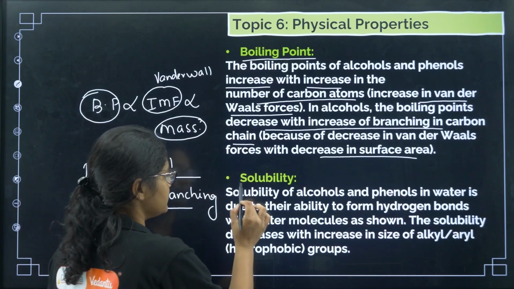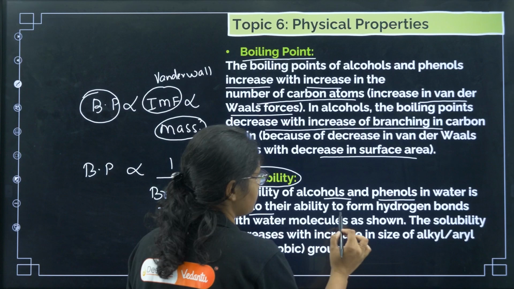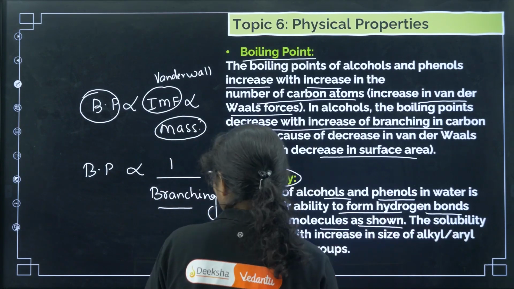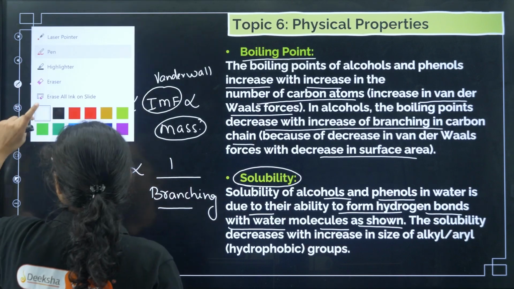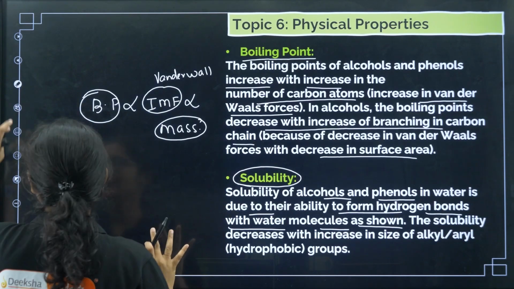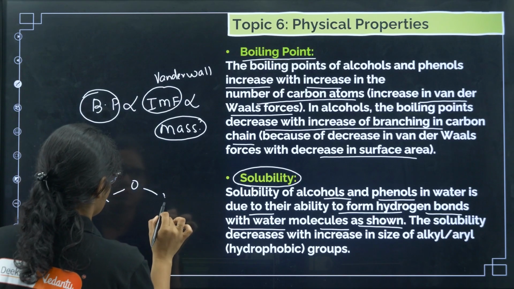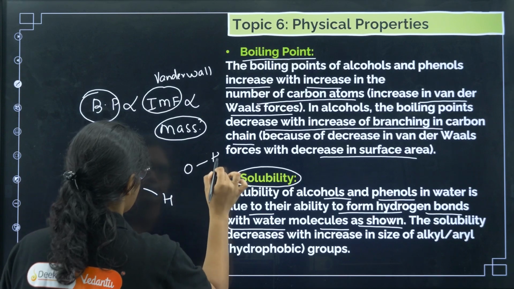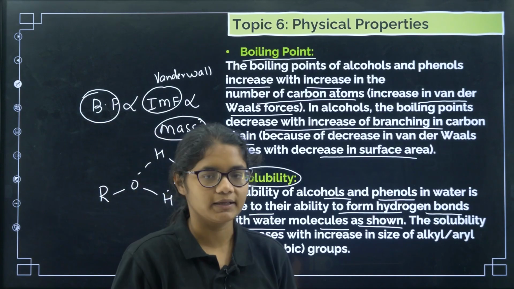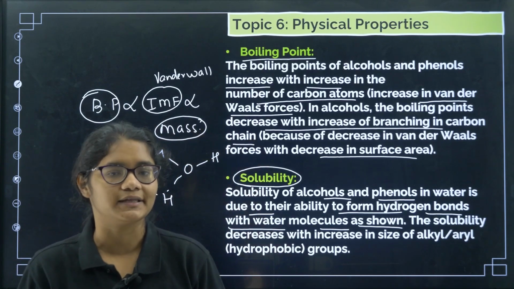Next, coming to solubility. Solubility of alcohols and phenols in water is due to their ability to form hydrogen bonds with water molecules, as shown. If you see, hydrogen bonding can take place easily with water. Suppose I have alcohol, and then we have water. There can be intermolecular hydrogen bonding between the water and the alcohols and phenols, and that is why the solubility is very high, okay.